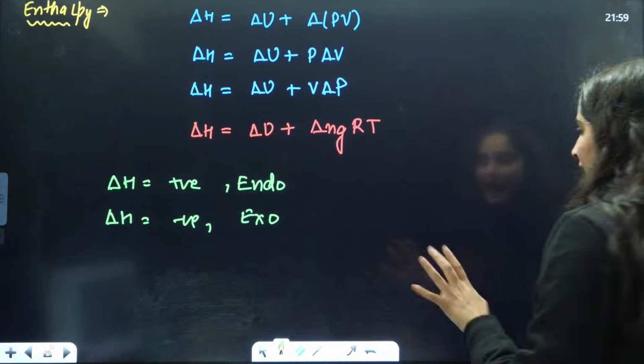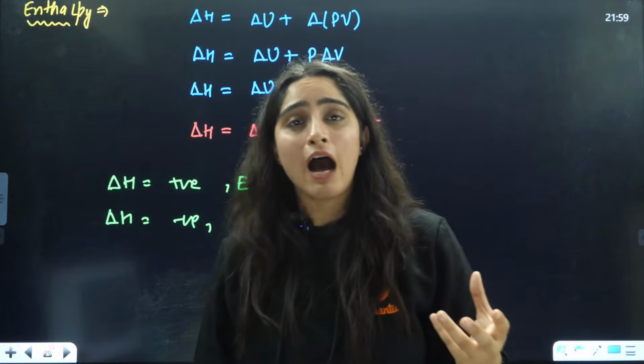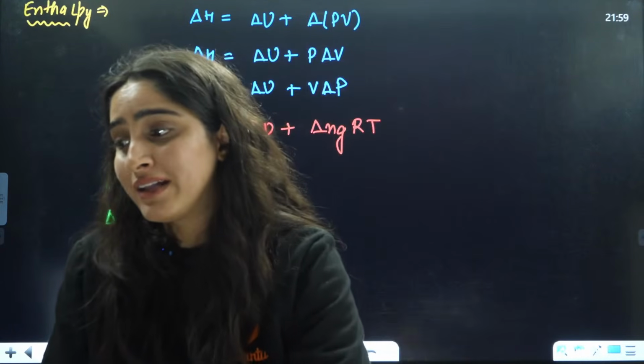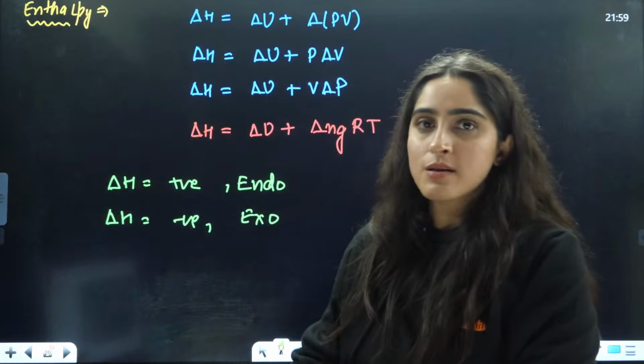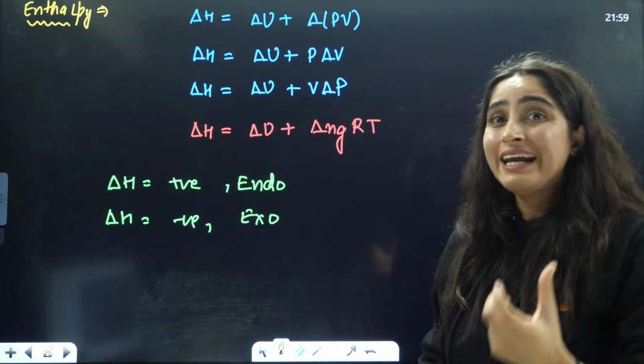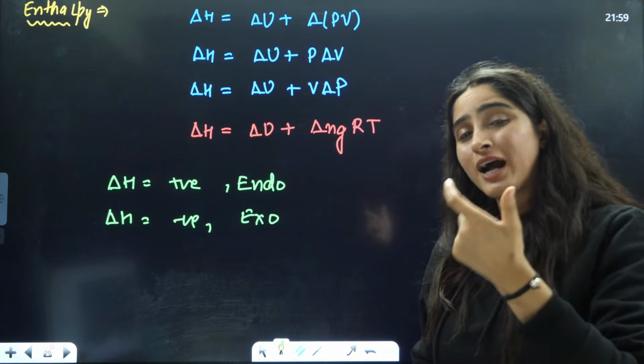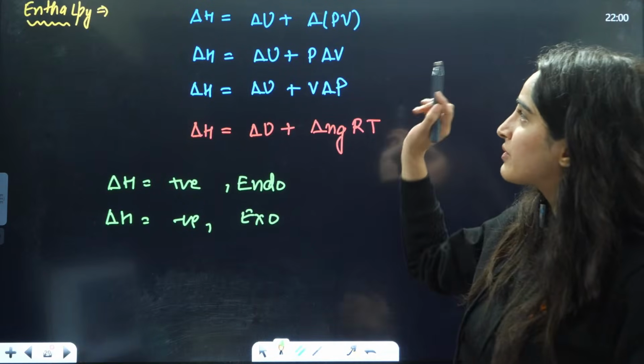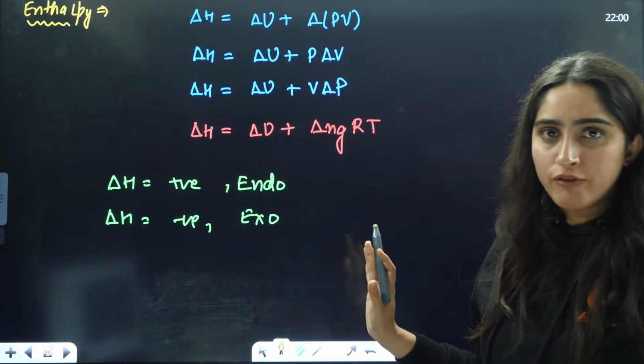Now, to understand the adiabatic process, we have to go through some formulas of enthalpy. So let's discuss enthalpy. Enthalpy is delta H, that is the heat change, products minus reactants. This is a very, very important formula.